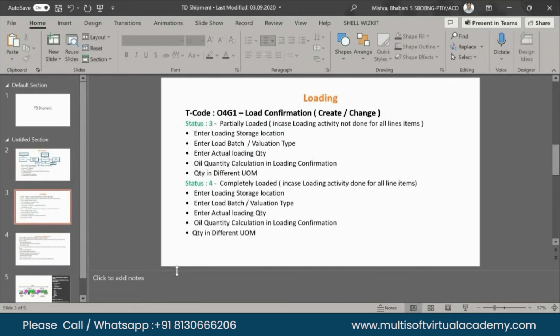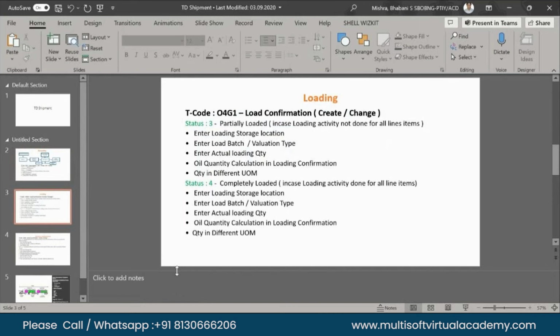Say, for example, partial shipment creation and full shipment creation. Here, partially loaded and completely loaded. As you explained last time, out of say 100 KL, only 50 we could load because of field issues. After that, in the same loading confirmation, do we have to put some tick or check mark to declare that it's completely loaded, or what happens at the system level if that truck gets partially loaded?